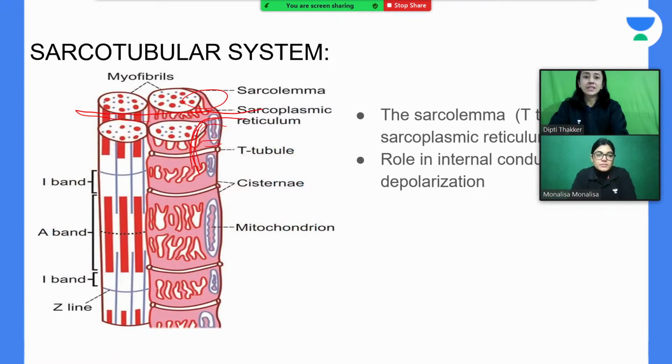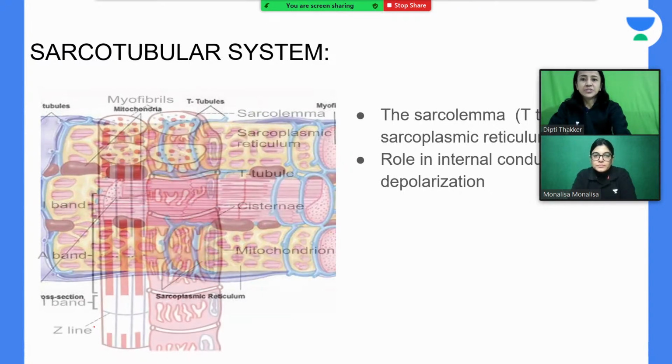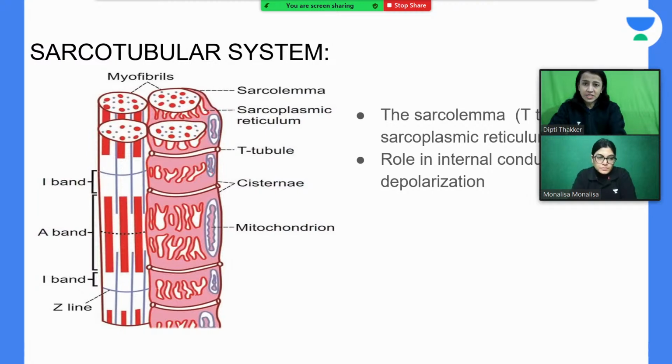Now you can see one more thing here. You might have confusion that madam, this is T transversely, but this doesn't look transverse. The actual picture is this one. You can see here now your T tubules become transverse, and we have this sarcoplasmic reticulum. So these two combined form the sarcotubular system.